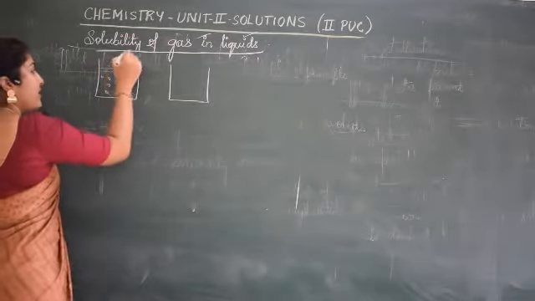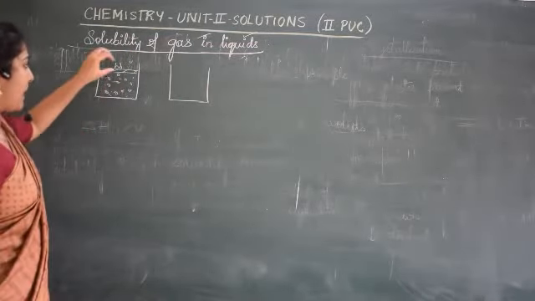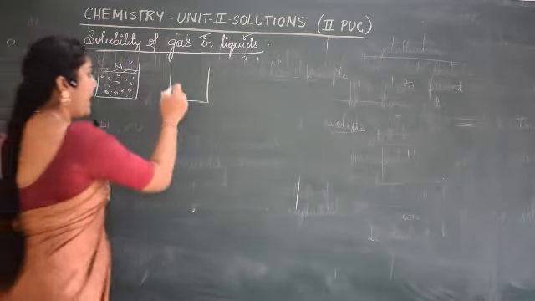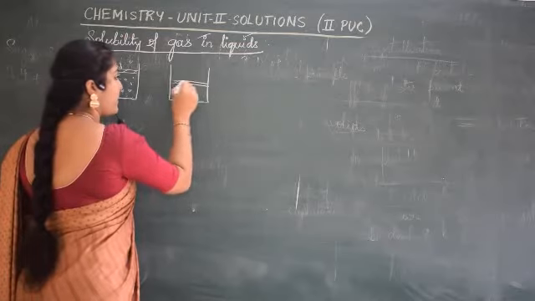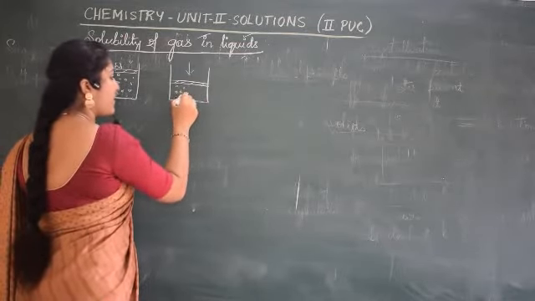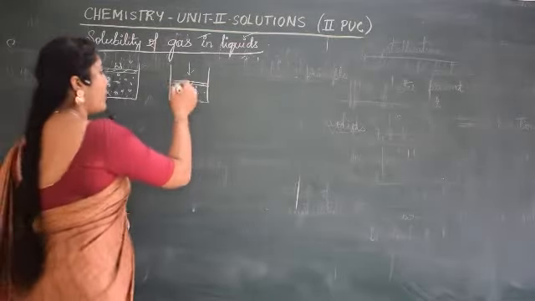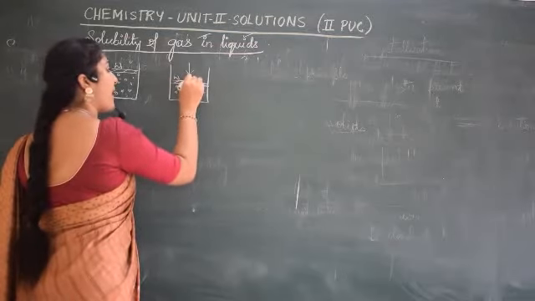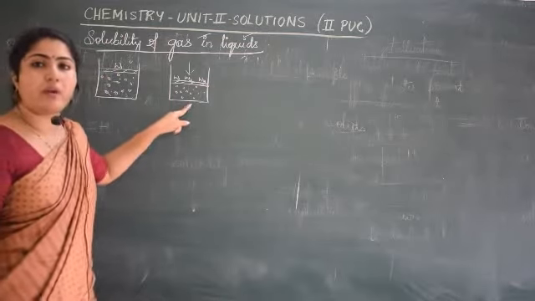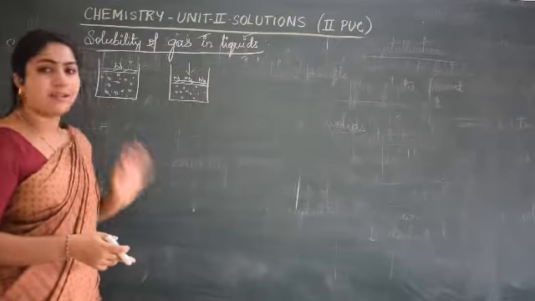When the pressure is applied, say the amount of gas that wants to get dissolved is W1. If the pressure is increased further, all the molecules come closer, isn't it? Volume decreases, and the number of gaseous particles that want to react with the liquid also increases. That means it wants to be more and more soluble when the pressure is increased.